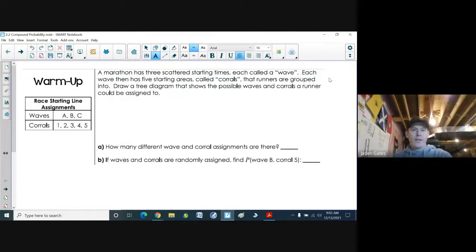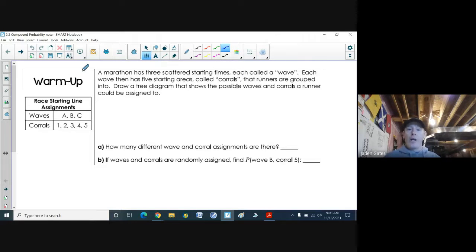All right, so our next topic here is compound probability. We're going to do just a little bit of a warm-up for those of you who missed homework take-up, because what we did last class with tree diagrams and coming up with the total amount of outcomes is going to be important today. And so I got in a situation here where a marathon has 3 scattered starting times, each called a wave.